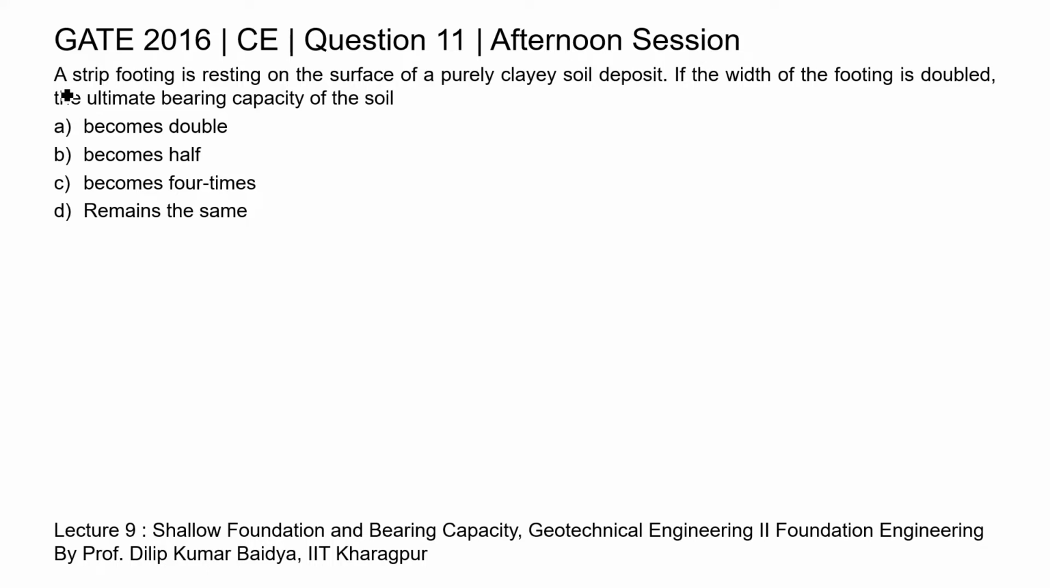So, in this question, a strip footing is resting on the surface of a purely clayey soil deposit. If the width of the footing is doubled, then what will be the ultimate bearing capacity of the soil? So, there are 4 options given. We need to select the correct option.